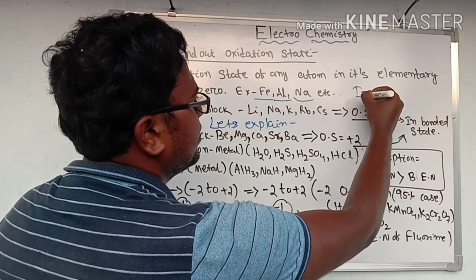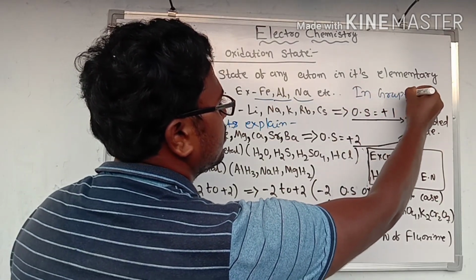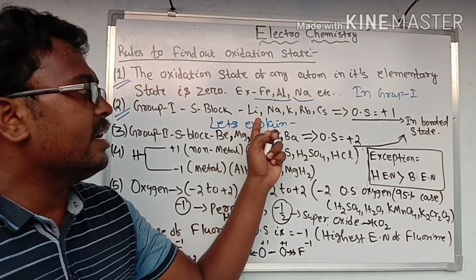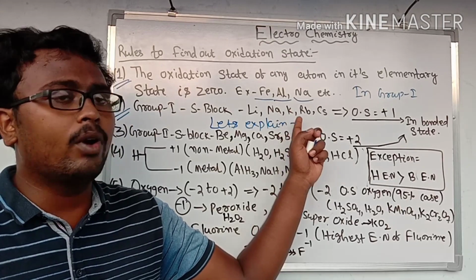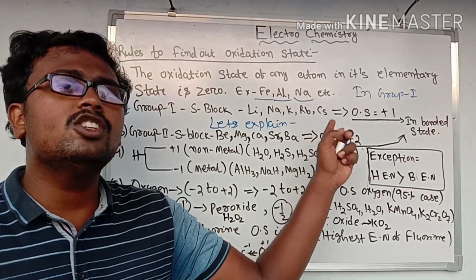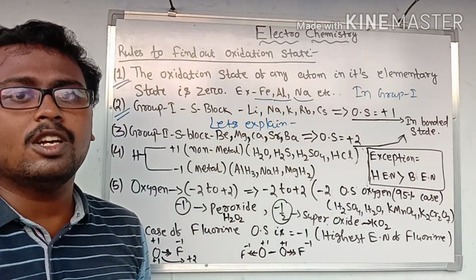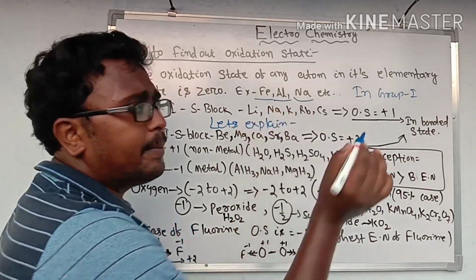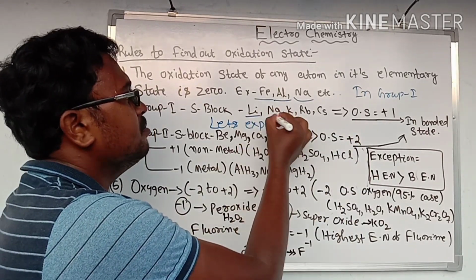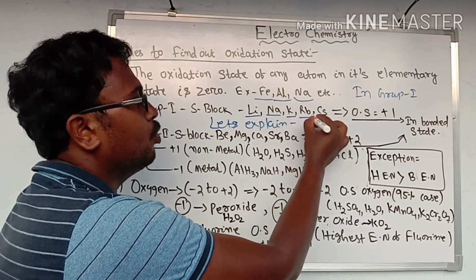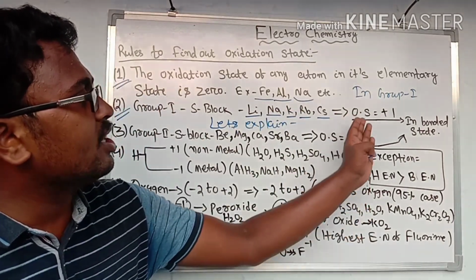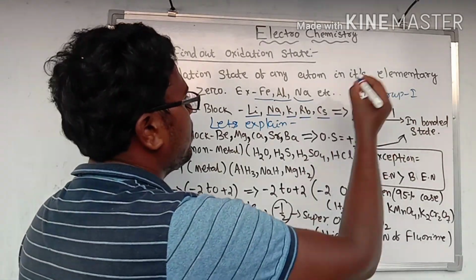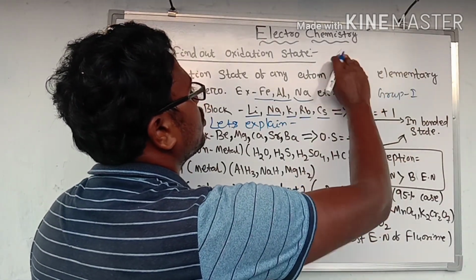In group 1, what are the elements? Hydrogen, lithium, sodium, potassium, rubidium, cesium and francium. But francium is a radioactive element, so except francium, lithium, sodium, potassium, rubidium and cesium show oxidation state +1, because sodium.